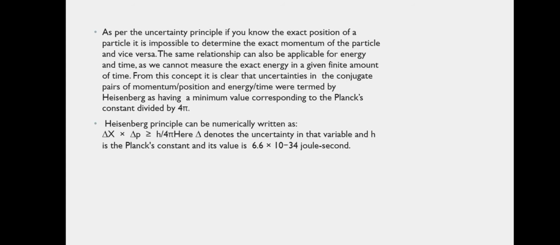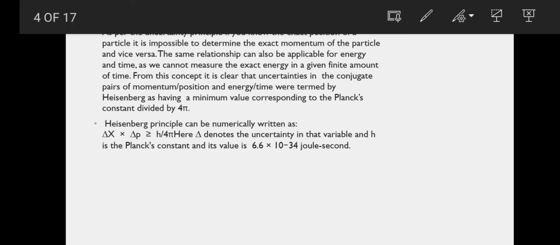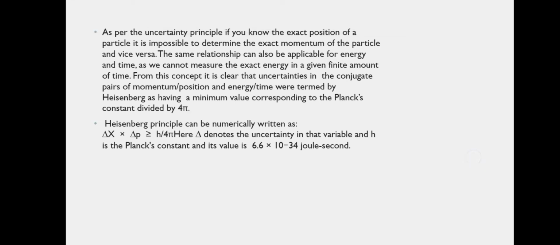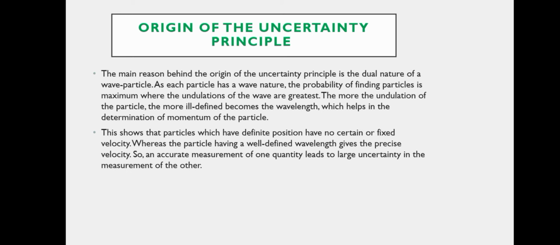Heisenberg's principle can be numerically written as delta x into delta p is greater than or equal to h by 4 pi. Here, delta denotes the uncertainty in that variable and h is the Planck's constant, and its value is 6.6 into 10 to the power minus 34 joule second. So this is the introduction.